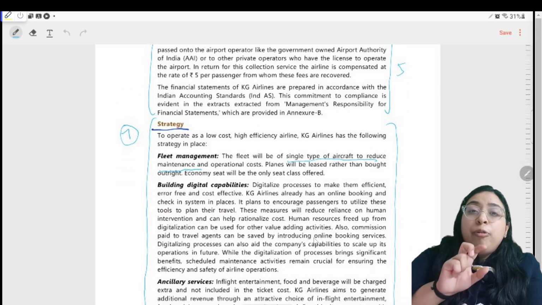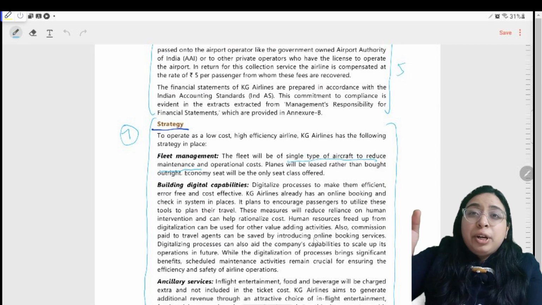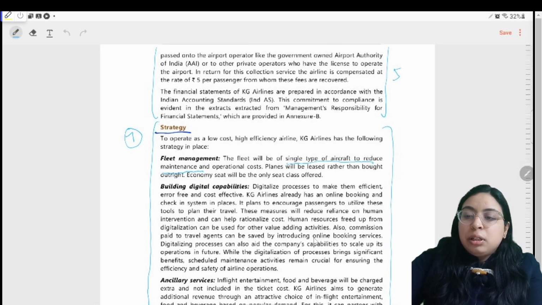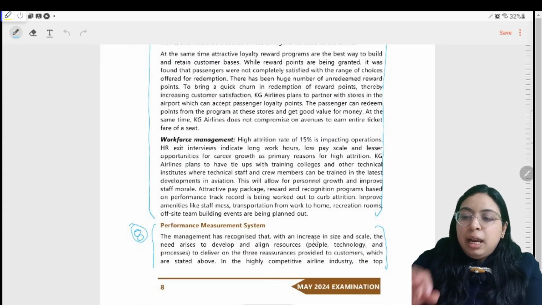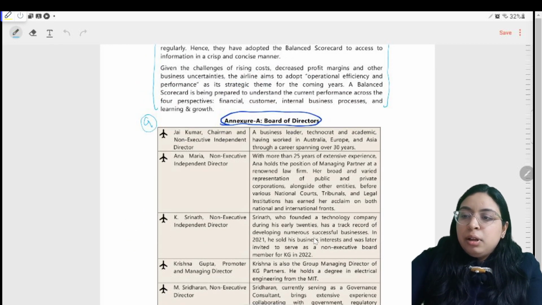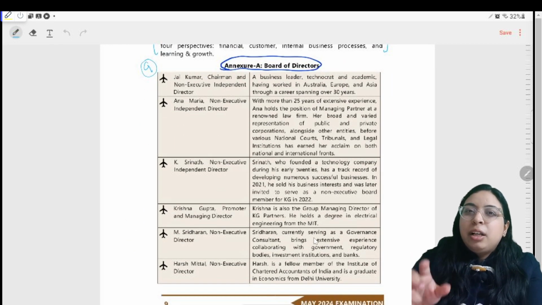Seventh is strategy, how we will be able to overcome the competitors, for example by operating a single type of aircraft to reduce maintenance. So this is the strategy part. And the eighth part is the performance measurement system. Ninth, we have given the lecture on board of directors.